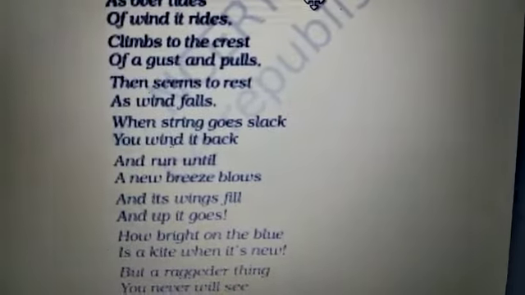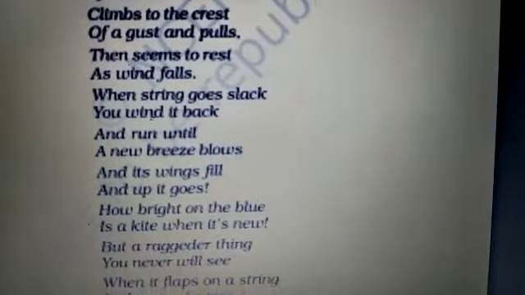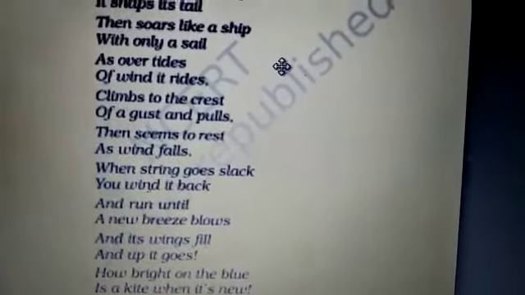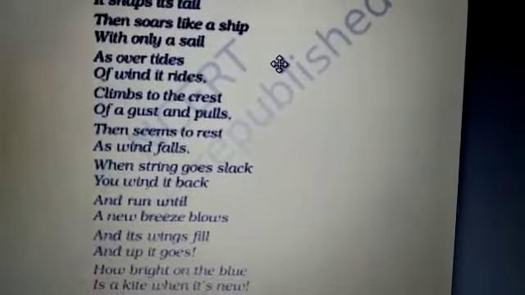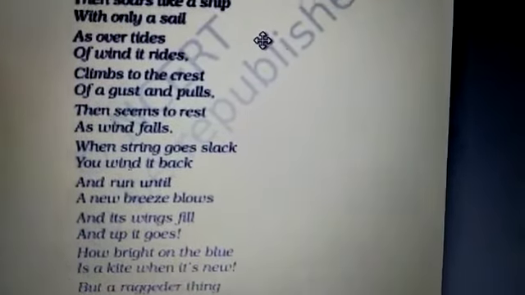You have to wait for the pleasurable or the correct time when the wind is favorable again, and then you can enjoy. You have to wait for a new breeze to blow. When the new breeze blows, then only the kite is capable of soaring up. And its wings fill, and up it goes. How bright on the blue is a kite when it's new.